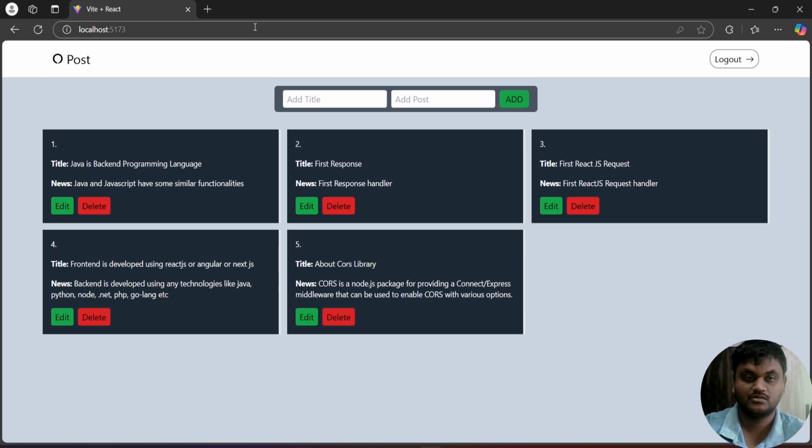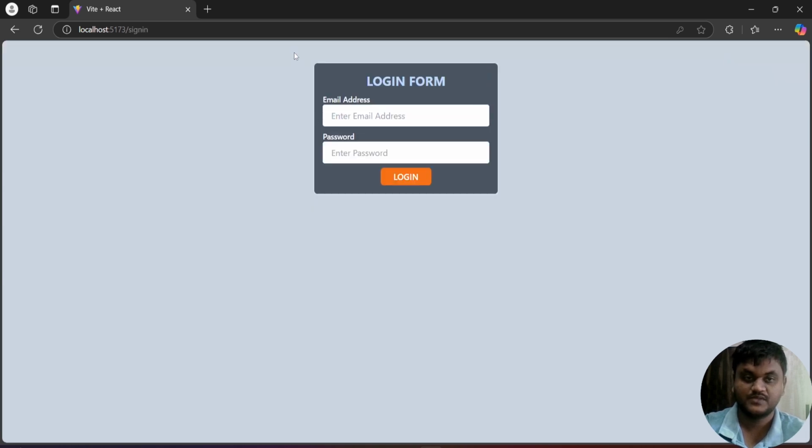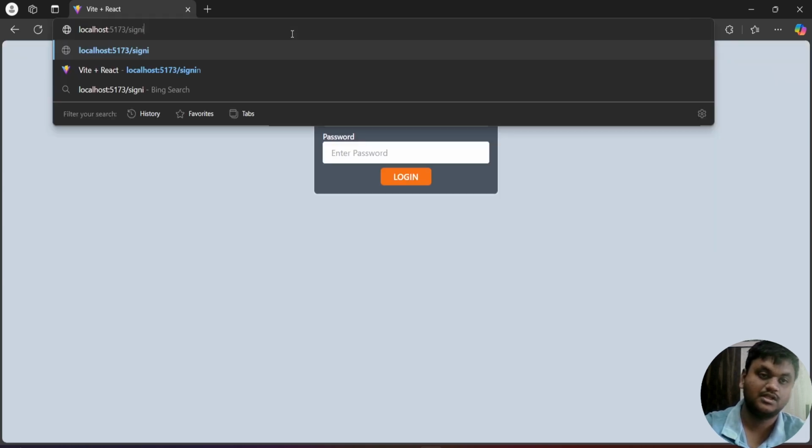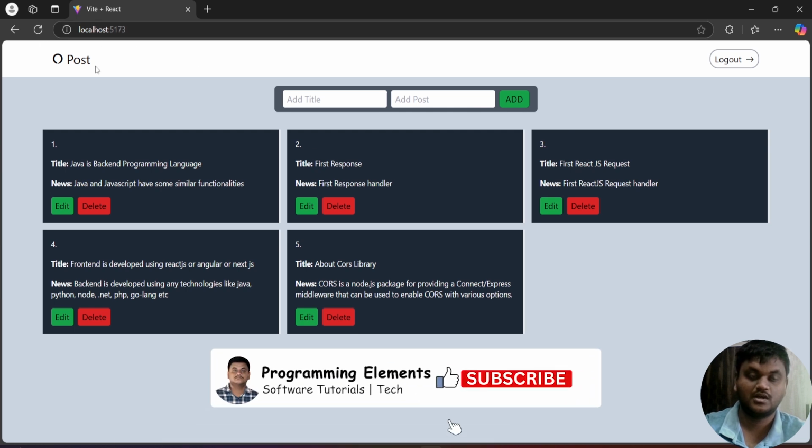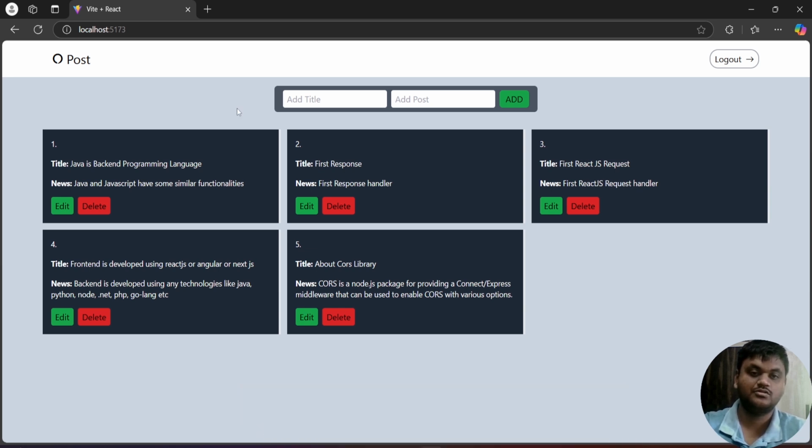I have come to the dashboard page and click on logout. See, but if you come to the dashboard page without signing up, I'm still getting the login and this post. Unnecessarily I didn't want to get these things. After login completes only, I want to see these header elements.